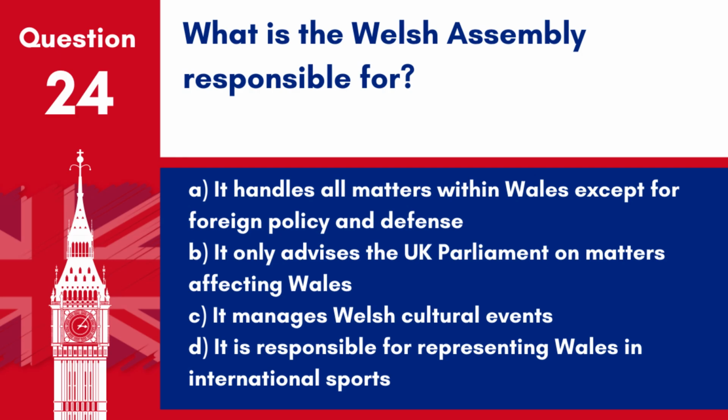D. It is responsible for representing Wales in international sports. Answer A. The Welsh Assembly, now known as the Welsh Parliament or Senedd Cymru, has powers to legislate and govern on matters specific to Wales except for key areas like foreign policy and defence.